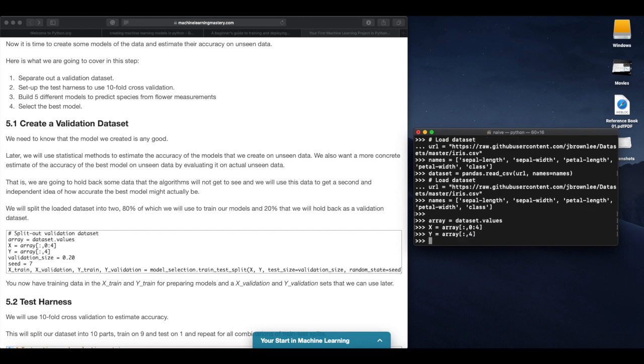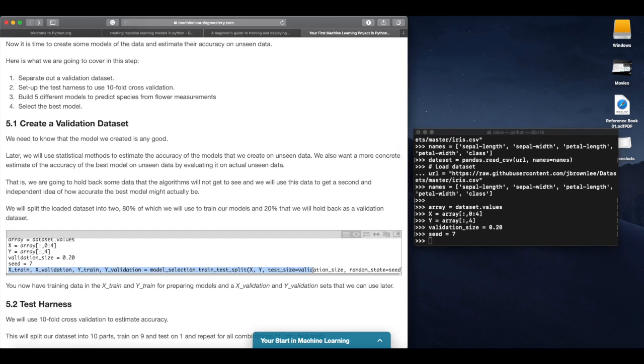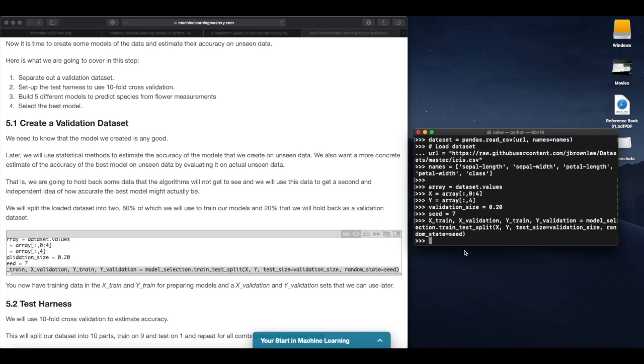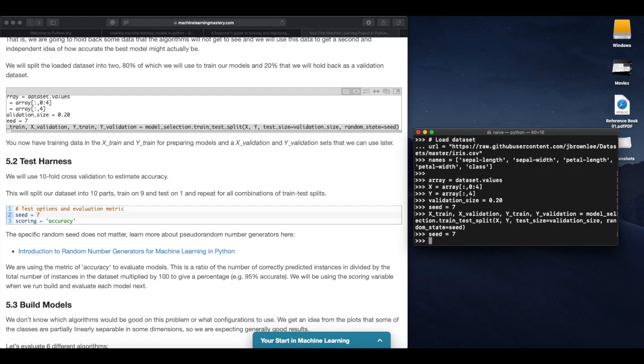Now the validation size will be 20% of the total dataset, and we'll give the seed 7. To avoid typing errors, I'll just copy and paste this. Now for the test harness, we'll give seed 7 and scoring equals accuracy.